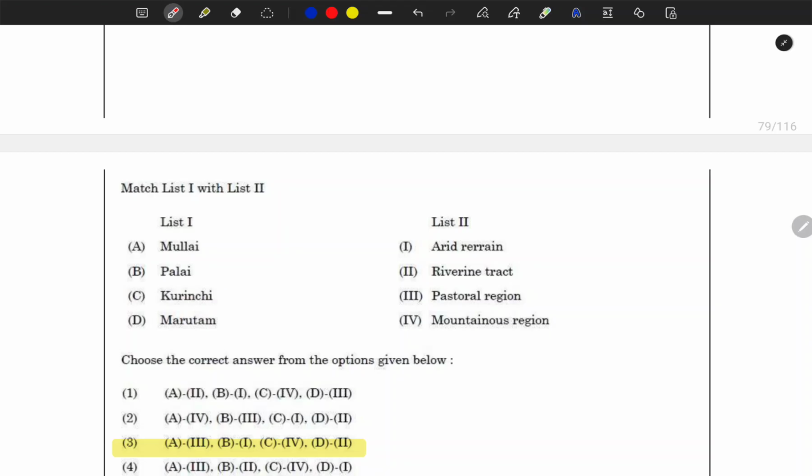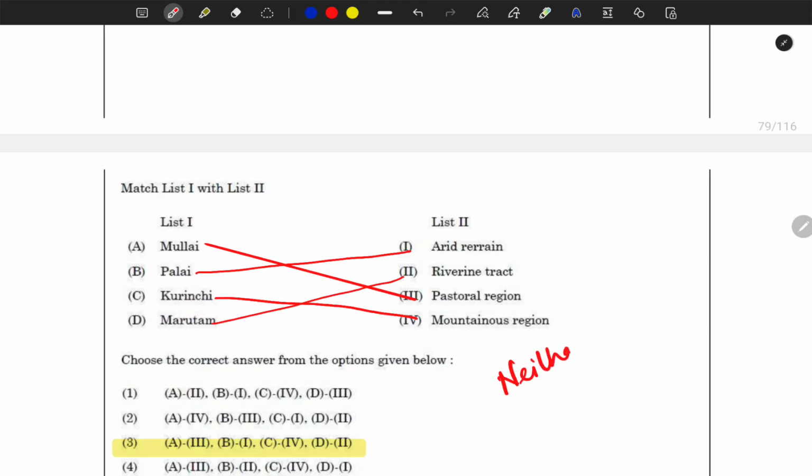If you have to make it, then Mullai was the pastoral region, and Palai was the arid region, Kurinchi was the mountainous region, and Marutam was the riverine tract. There was one more, a fifth kind of land, which was Neithal. It was the coastal areas.